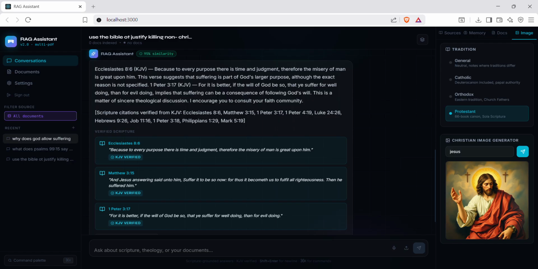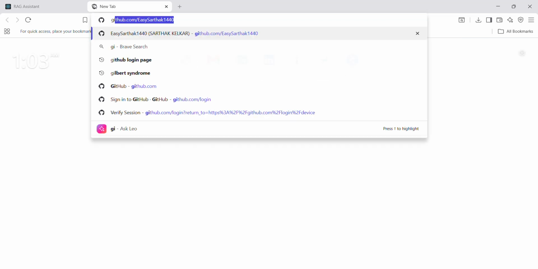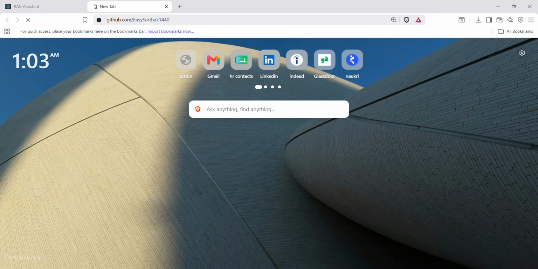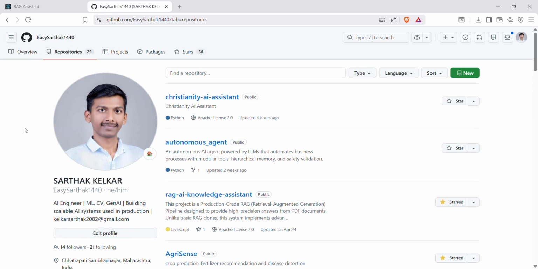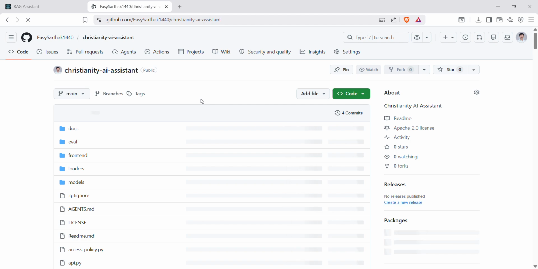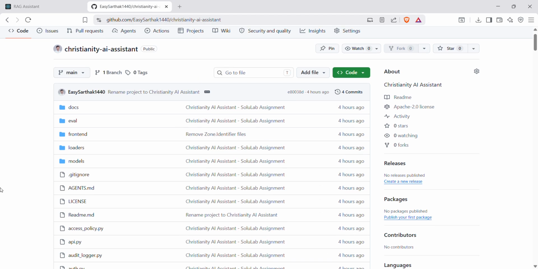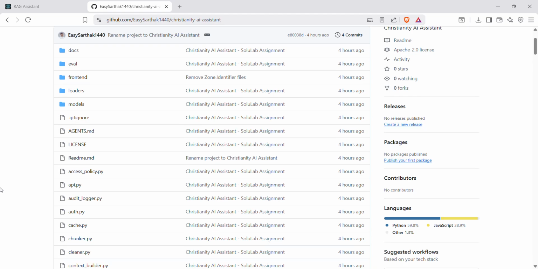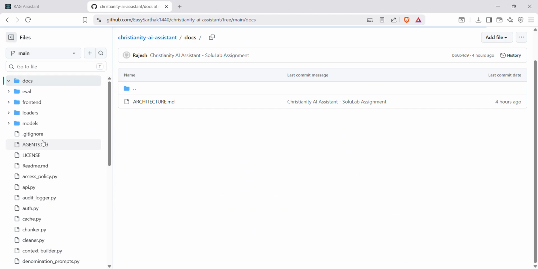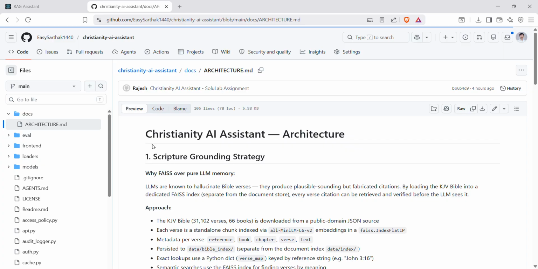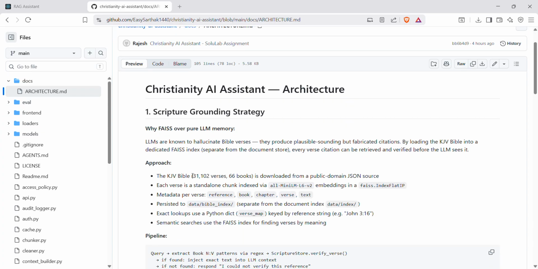Now let's move to the architecture summary. Let me show you the architecture diagram. Let me quickly cover the architecture. There are three core layers: the scripture grounding layer, KJV Bible database, name passage map, range exact, and semantic lookup, which is the first one.